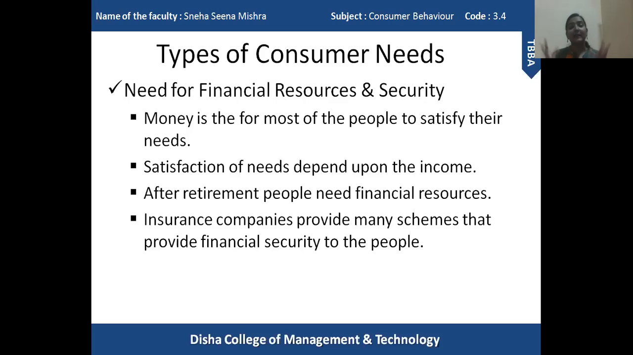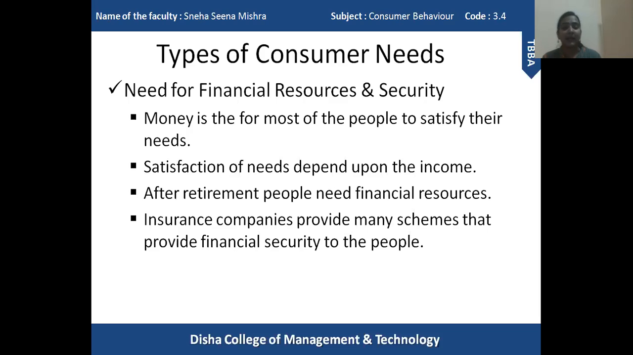In order to at least give some kind of financial security to the family, the heads of families purchase a life insurance policy, in order to protect their family and give some kind of financial resources after the person is gone. So these are the needs which are fulfilled by various insurance companies and various other companies, which give us some kind of financial security.